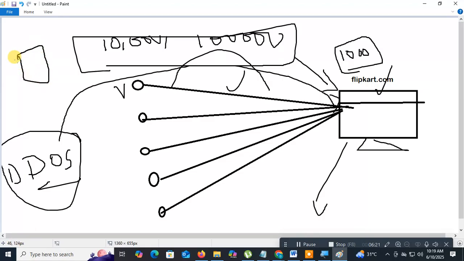Torrent, you know torrent? Or sometimes they will publish the KineMaster video. KineMaster, you know KineMaster? Generally, KineMaster is a paid version. In general, you need to pay for the KineMaster software. Then what happens here? The hackers will publish the KineMaster full version on any website, or in the torrent they will give the full version of the software.